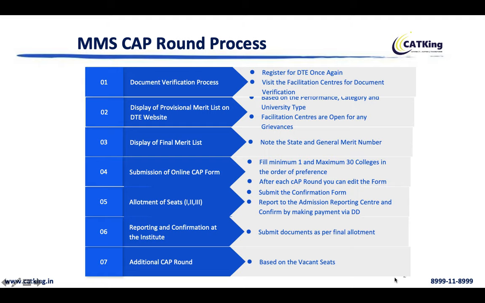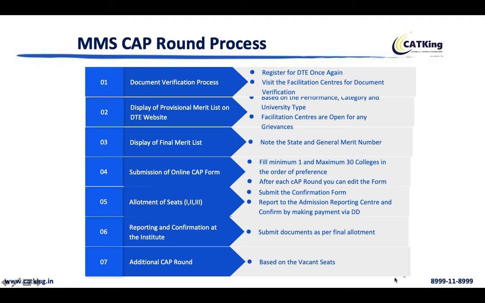Once the entire document verification is done, then we move to the display of the provisional merit list on the website. The provisional merit list is basically the entire merit number-wise list of all the students, where the details are given for all the categories, universities, and all of them. Then you will have your final state and general merit number declared, which is your final merit list. Based on this merit list, your application will be processed for every college. So please make sure that when the provisional merit list is out, you verify and validate your scores, percentile, name, and all the details, because any changes or mistakes cannot be rectified after the final merit list is out.